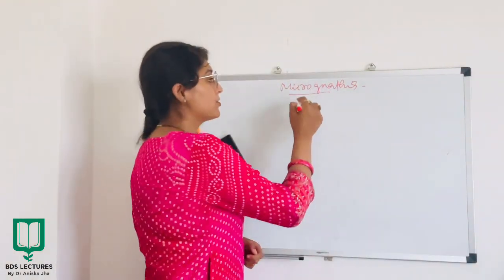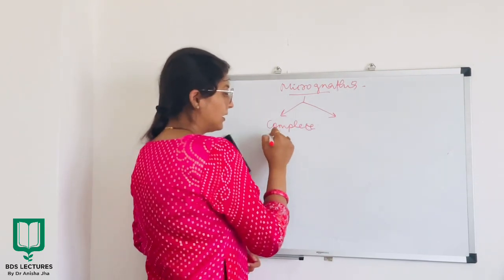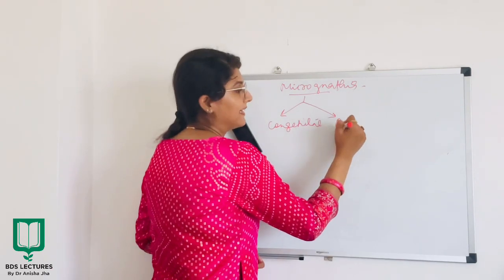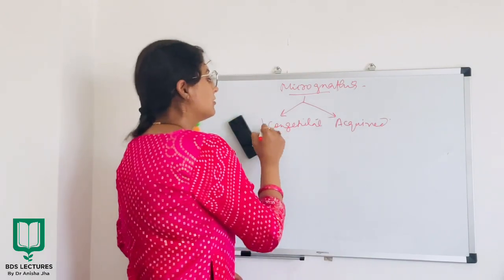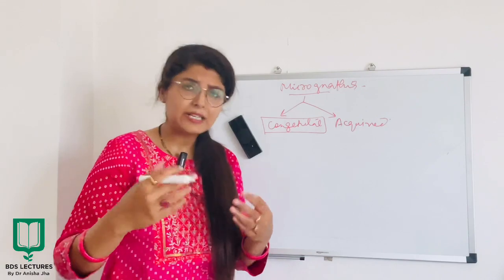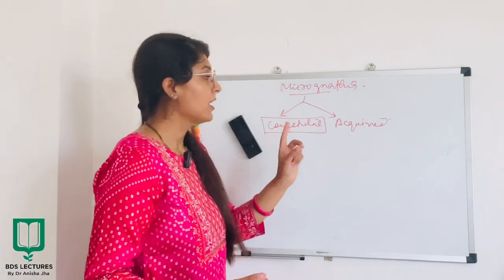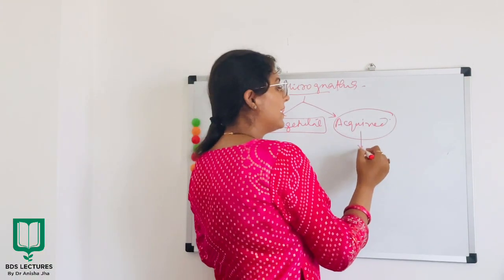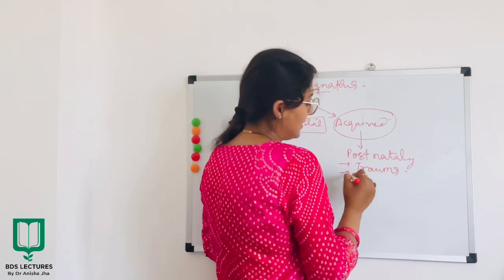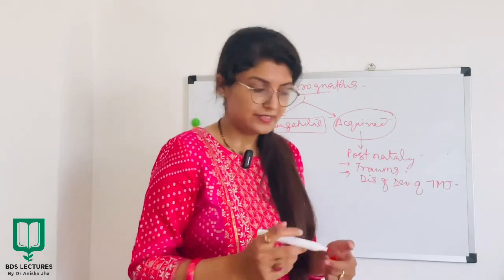So basically micrognathia we can classify in two ways. First, congenital, that means completely congenital, and it can be acquired, right? So congenital is basically by birth. If by birth, due to some genetic disorder or any syndrome, the jaws are small in size, then the condition will be known as congenital micrognathia. And when I talk about acquired micrognathia, acquired is basically seen postnatally and it can be due to any kind of trauma, any disturbances of development of TMJ or any kind of accident, right?